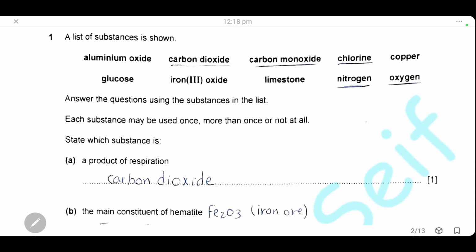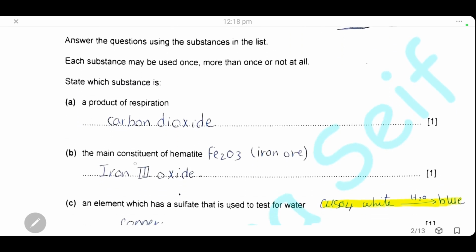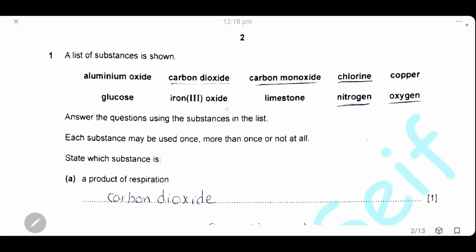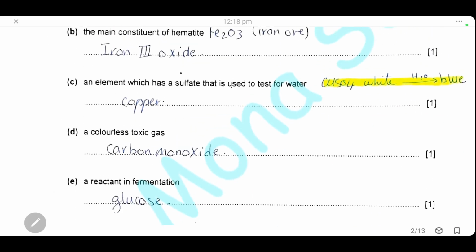We know that respiration is a process that happens in every living cell where the cell uses glucose and oxygen to produce energy, and the waste products are carbon dioxide and water. So the product of respiration is carbon dioxide. B. The main constituent of hematite. Hematite is the iron ore, which is mainly iron 3 oxide. So the answer here is iron 3 oxide.